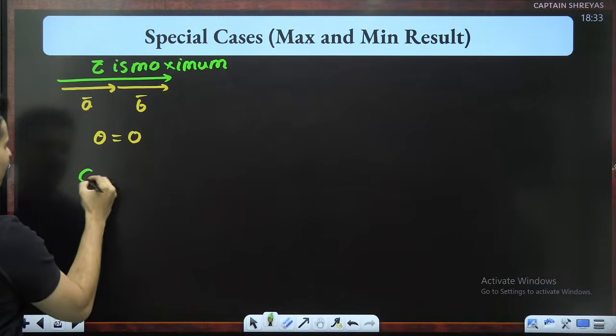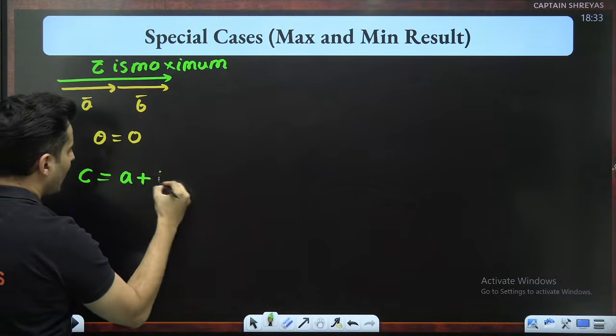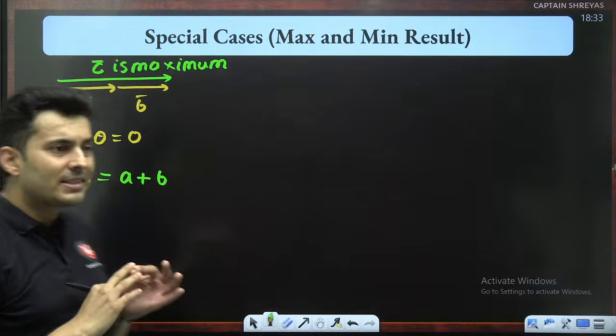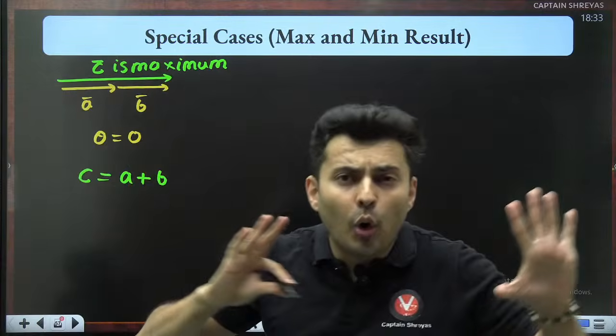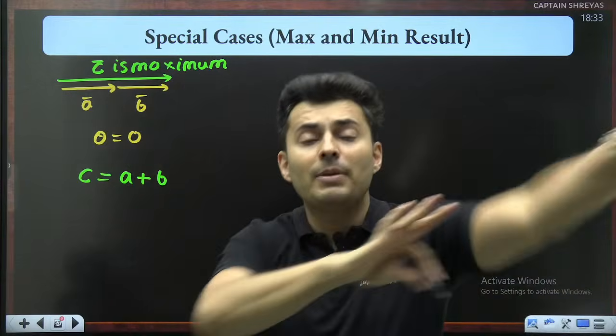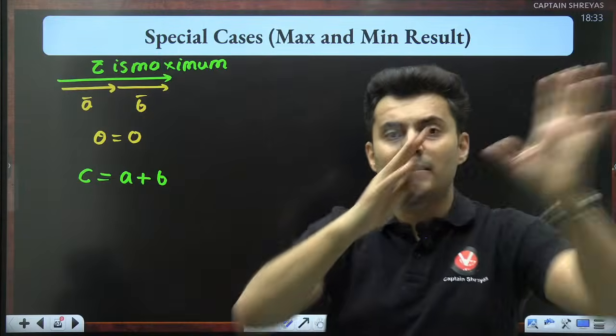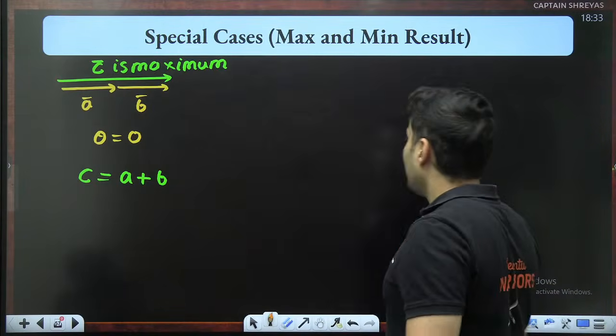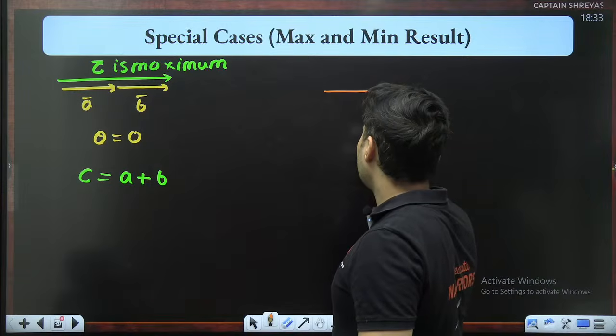Is that right? And the magnitude is simply A plus B. Both of them are in the same direction. They are helping each other out. They will produce maximum output. But if one of the vectors is here,